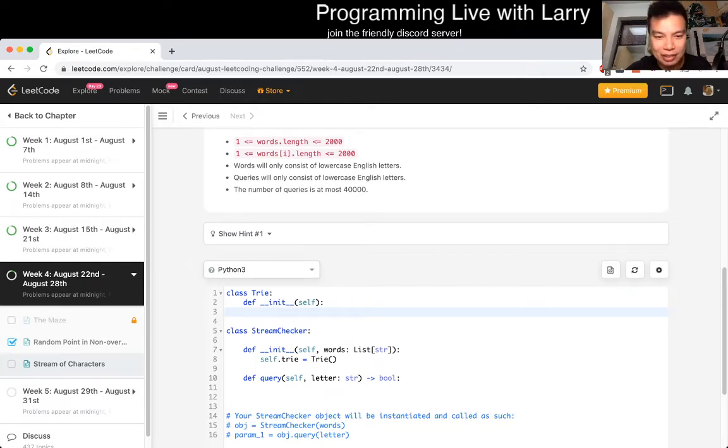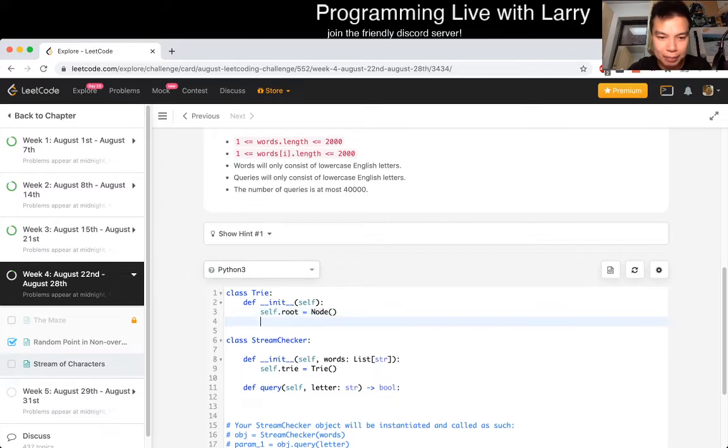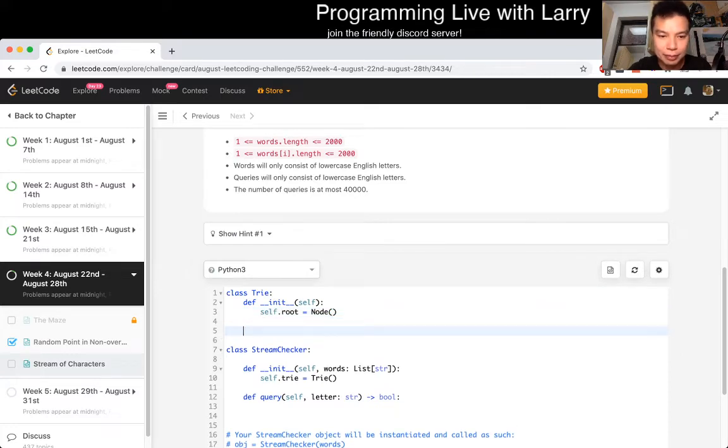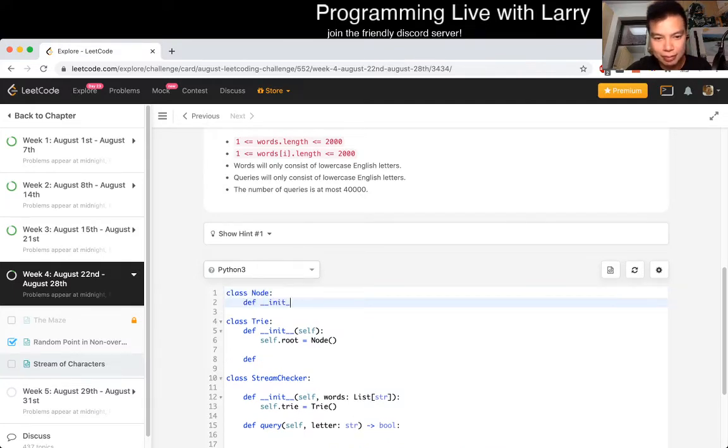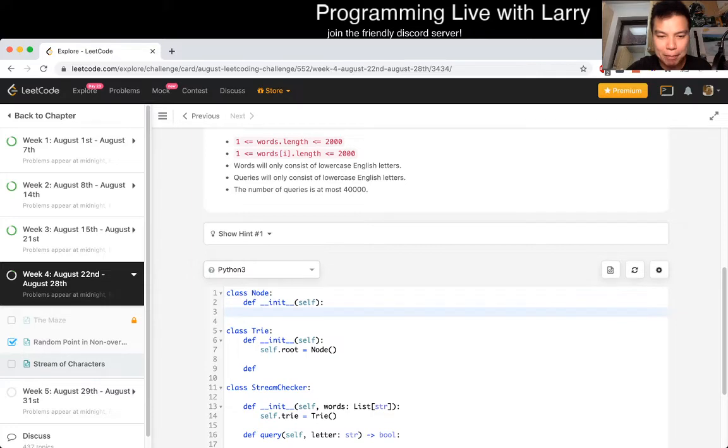So yeah, root is equal to just say Node, and then I want to have something called edges, and then self.edges is equal to, let's just go with a hash table, right?